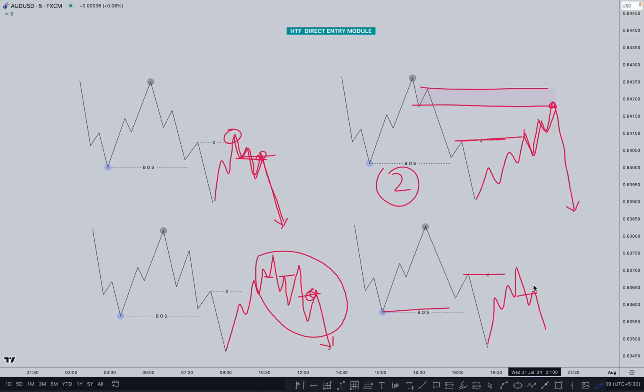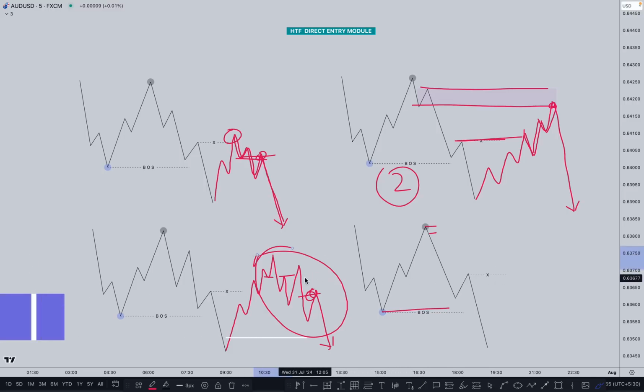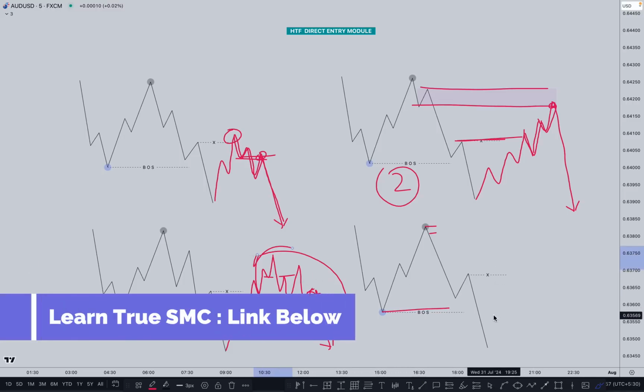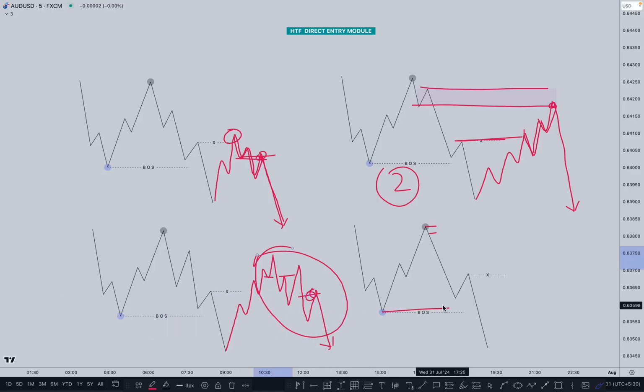So this one is the first scenario when we are looking for the sell after taking out the inducement. But what happened here, if market does not create any kind of extreme order flow, order block here, then simply we can follow this process for the buy and sell. Okay, because this is a bearish market, of course we are looking for the sell after taking out the inducement and structure shifting here in the same time frame, and we are planning for the sell. So 3 and 4, both look similar.